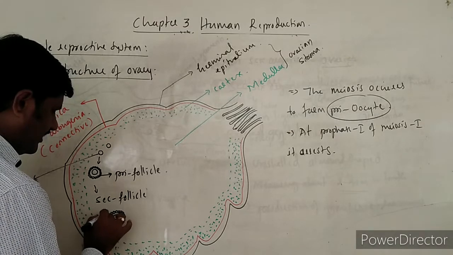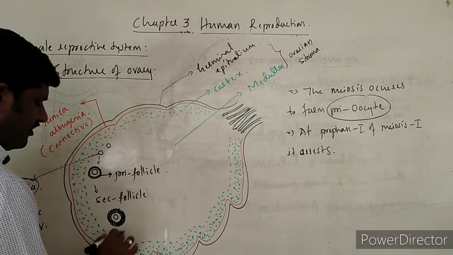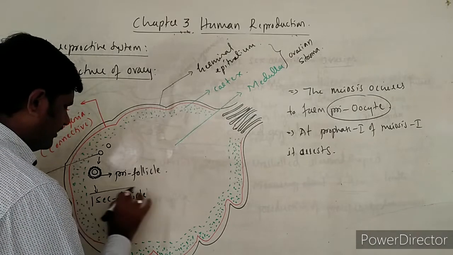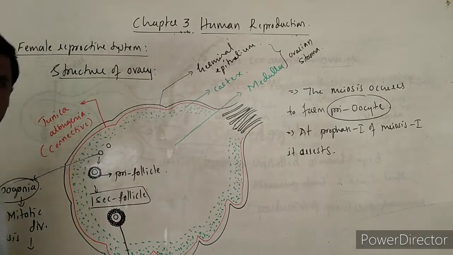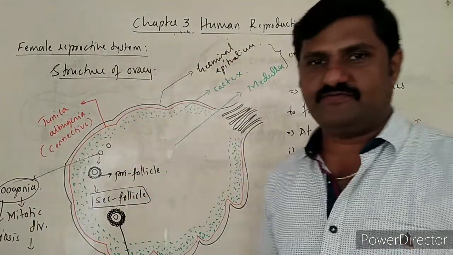When the cell layers become several layers, at that moment it forms the secondary follicle.